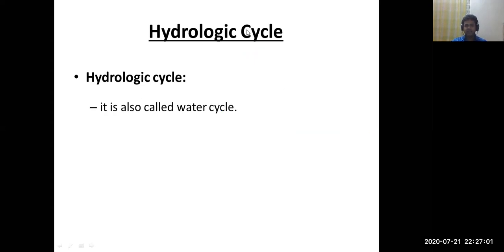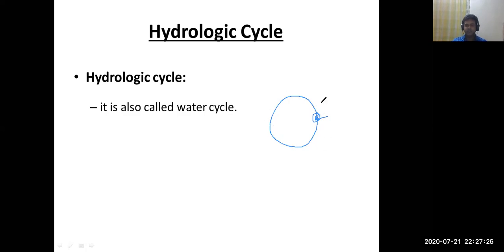Here one word is cycle. Cycle means the point from where the process starts, and going through the various processes, it completes that process, that is, it completes one cycle.